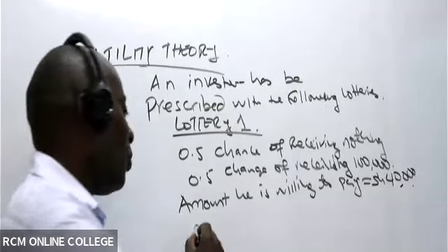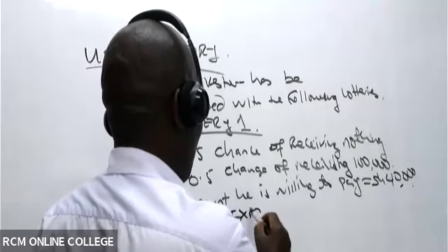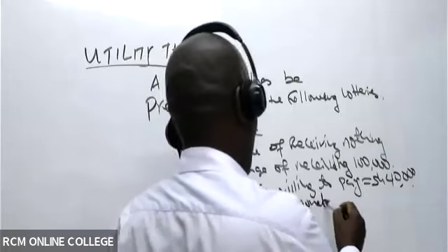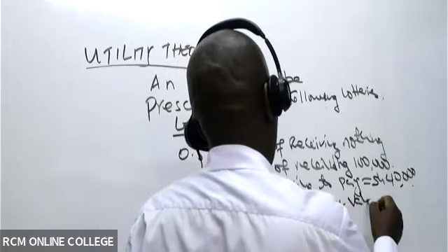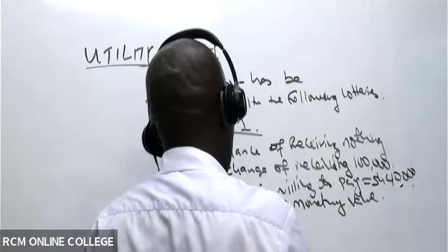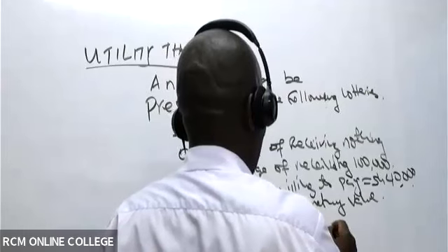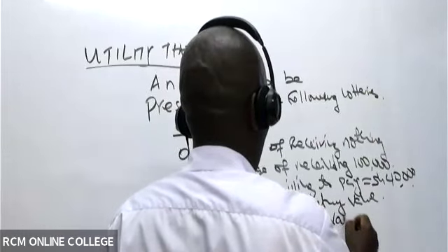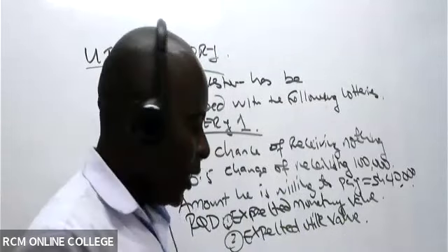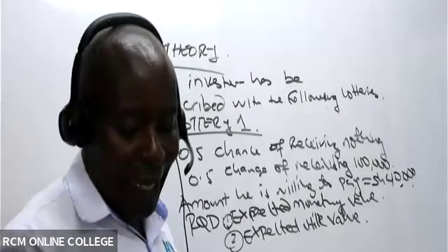So of course here you will be required to do two things. You'll be required to give us the expected monetary value. That's number one. And then number two, expected utile value. And then number three, they can also ask you to define the risk attitude.